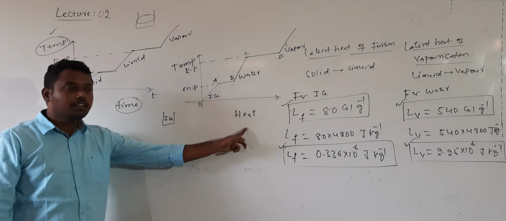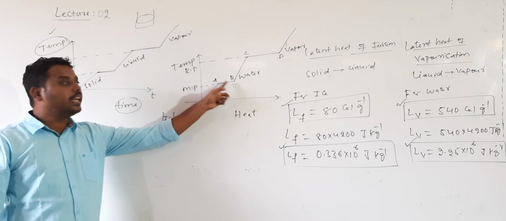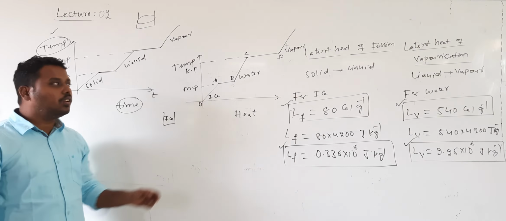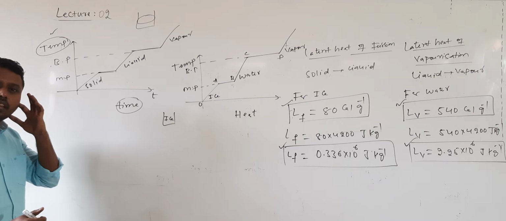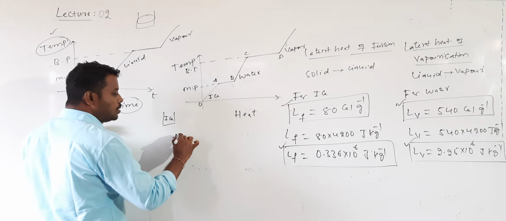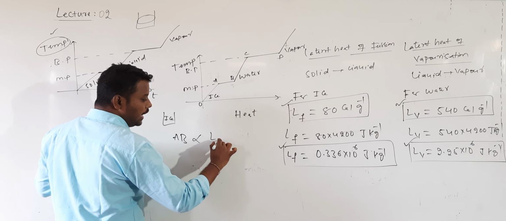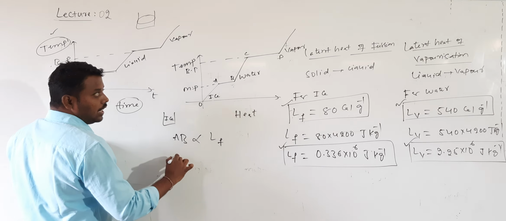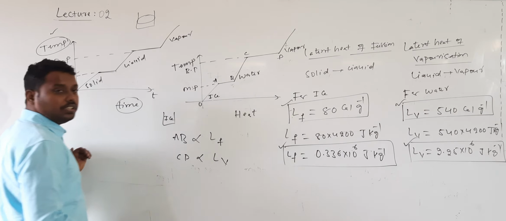The heat supplied to convert ice into water at constant temperature is given by AB, and AB is directly proportional to the latent heat of fusion. Similarly, CD is directly proportional to the latent heat of vaporization.